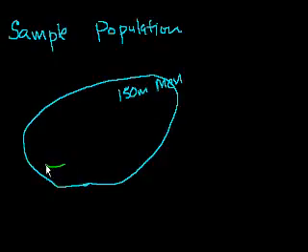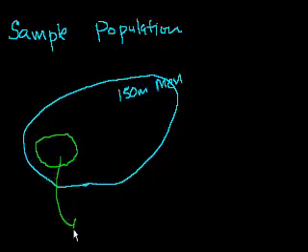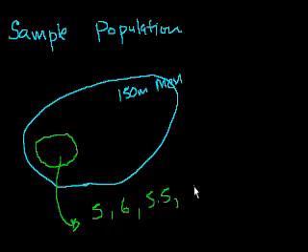What I could do is go up to people, and I try to be pretty random about it. Hopefully my sample wouldn't be my college's basketball team, because that would be a skewed sample. I try to find random people in random situations where it wouldn't be skewed based on height. And I maybe collect 10 heights; the more people I get, the more indicative it is. But say the heights were 5 feet, 6 feet, 5.5 feet, 5.75 feet, and 6.5 feet.